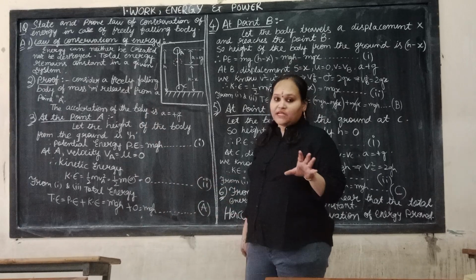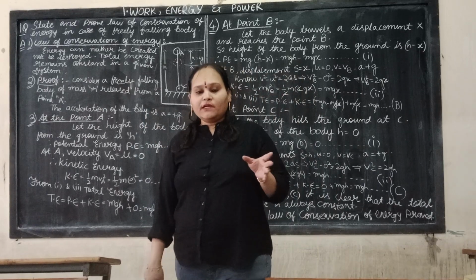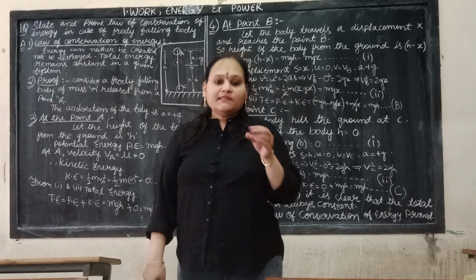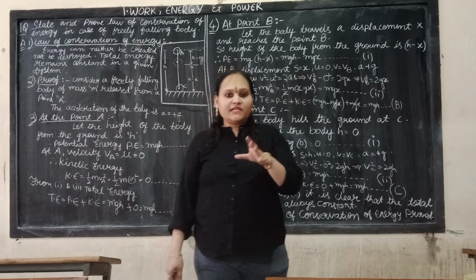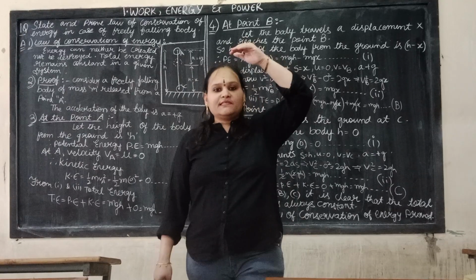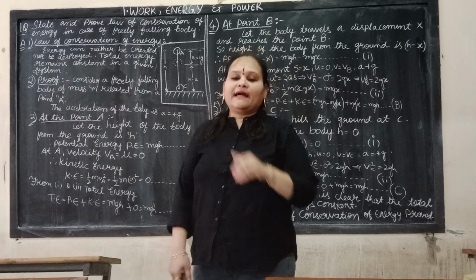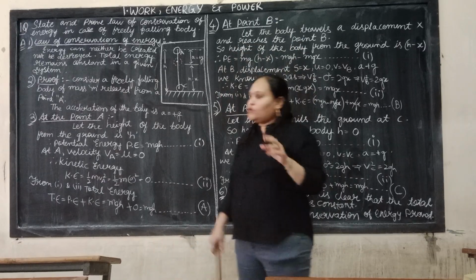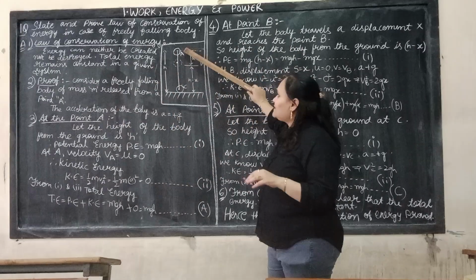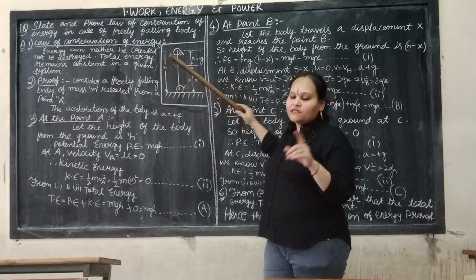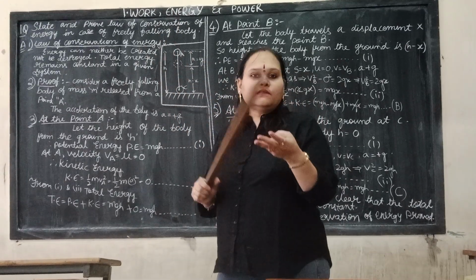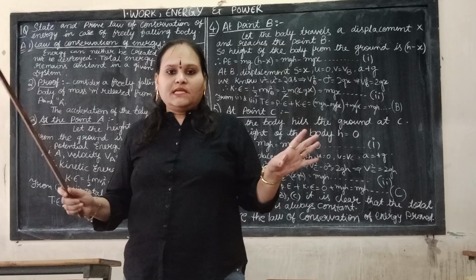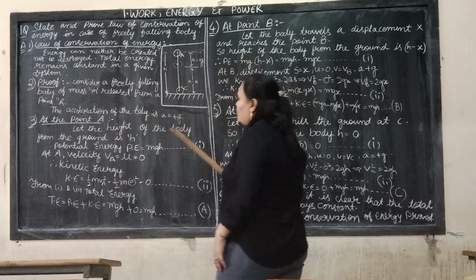And what is potential energy? The energy possessed by a body by virtue of its position. The formula is mgh. A body placed at a certain height has potential energy. So we find the total energy in three cases A, B, C. In these three cases, we prove that the total energy remains the same. For this purpose, the proof.